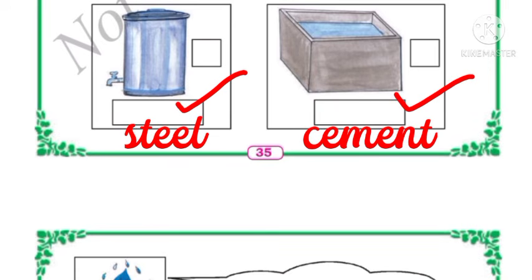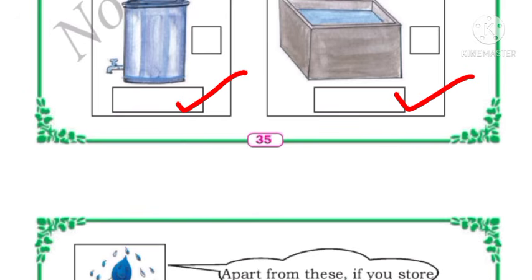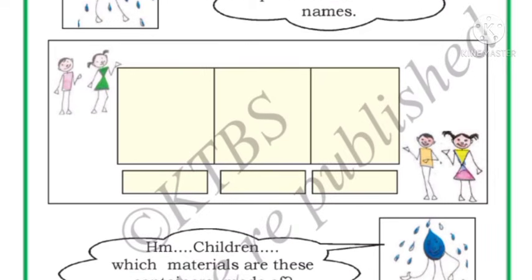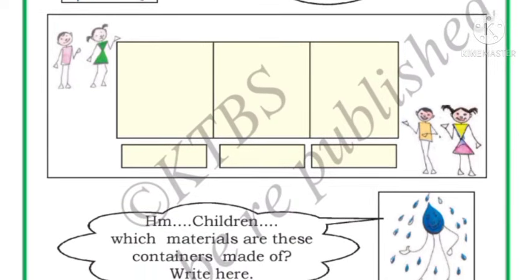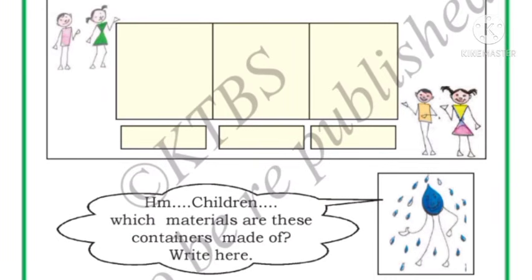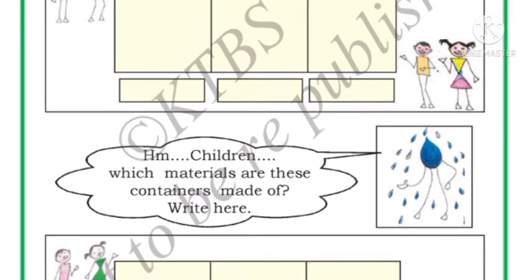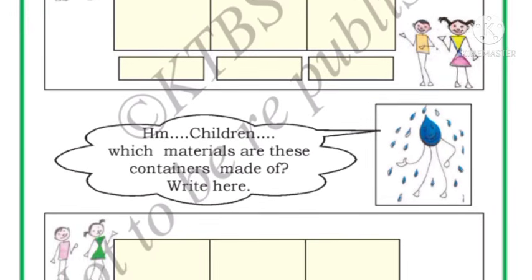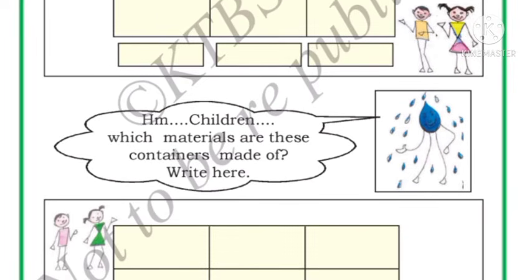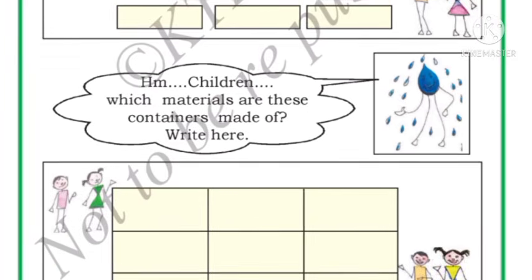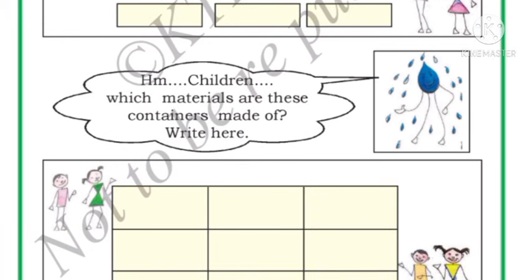Then this tank is made up of cement. If you will use this, you put a right mark. If no, you put a wrong mark. Now here one activity is there. Apart from these, if you store me in any other vessels, draw their pictures and write their names. Apart from the above pictures which we have seen, if you store the water in any other vessels, you have to write here. Okay. Now the drop of water is telling children, which materials are these made up of? So if you use other vessels, which materials are they made up of?